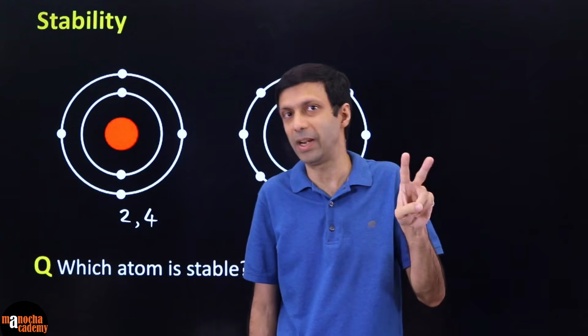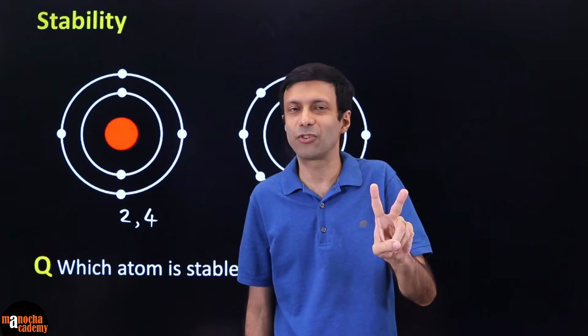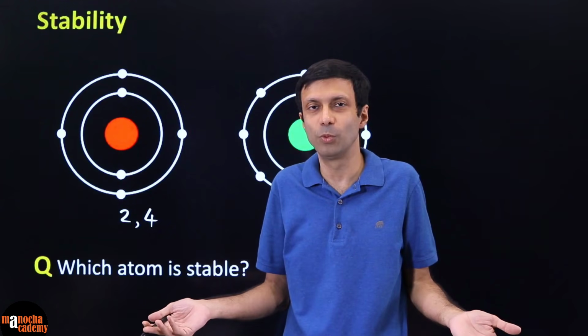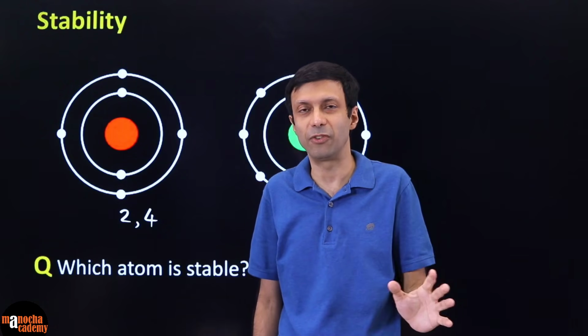This is called the duplet rule. So only one shell, I repeat, and 2 electrons in that shell, because you know the first shell can have only 2 electrons, maximum of 2. So if it has 2 electrons, it is stable. That is called the duplet rule.